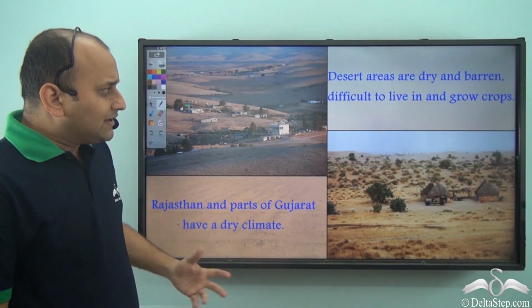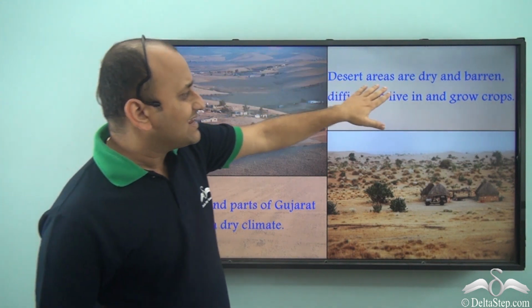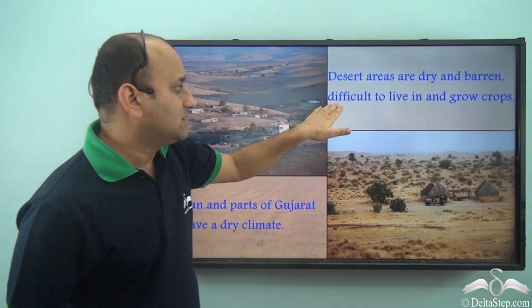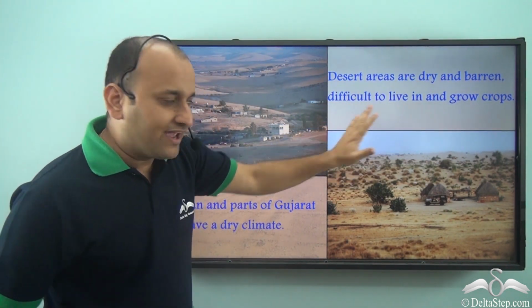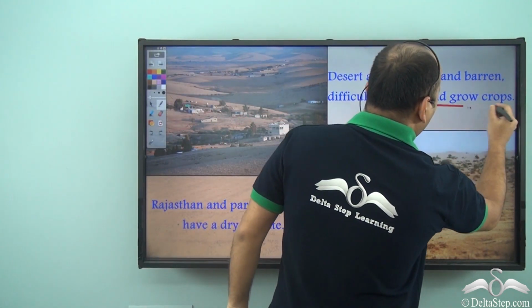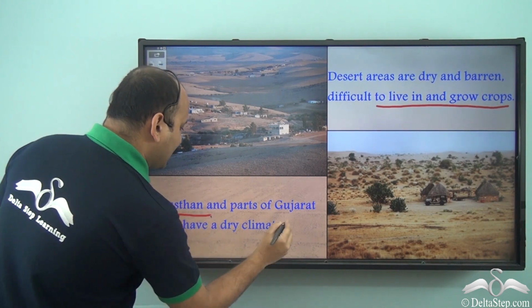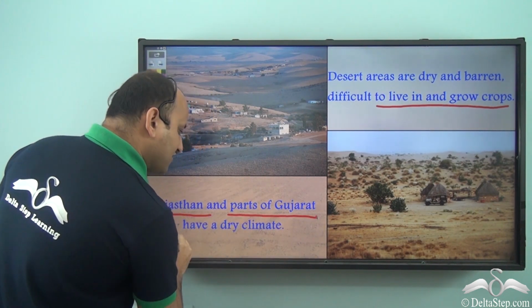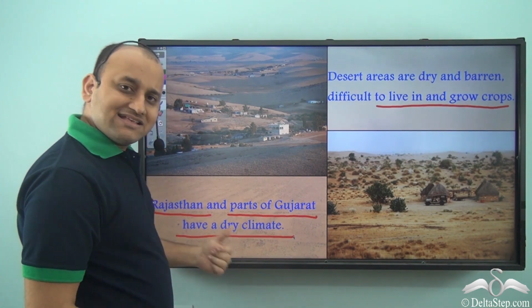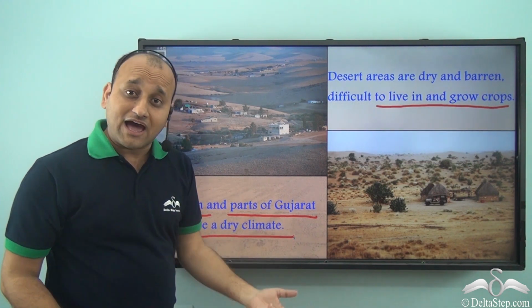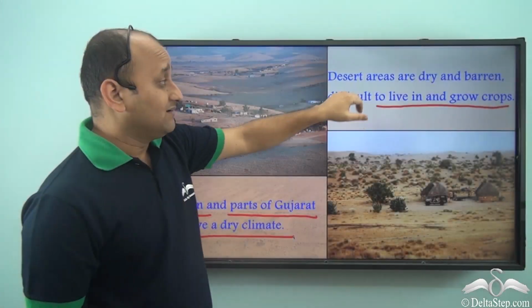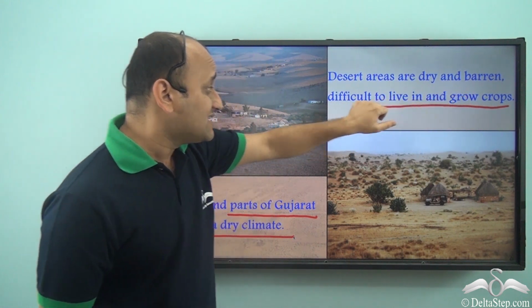Now again, desert areas are dry and barren. They are also difficult to live in and grow crops. So states such as Rajasthan and parts of Gujarat have a dry climate, and as a result these places also have low population. Again, because of dry and barren areas, it is difficult to live in and grow crops.